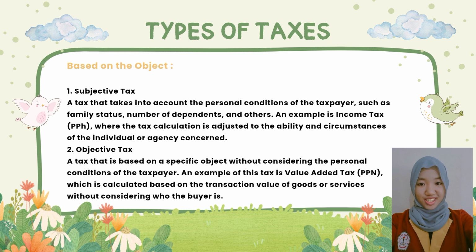2. Objective tax. A tax that is based on a specific object without considering the personal conditions of the taxpayer. An example of this tax is value-added tax, PPN, which is calculated based on the transaction value of goods or services without considering who the buyer is.